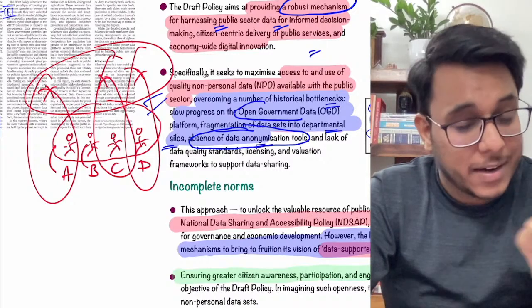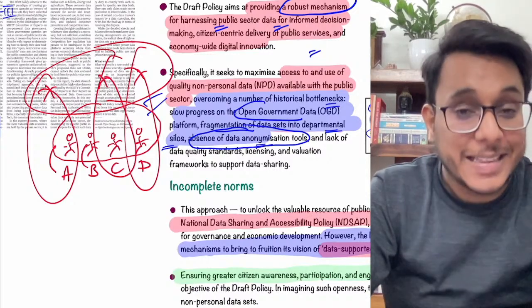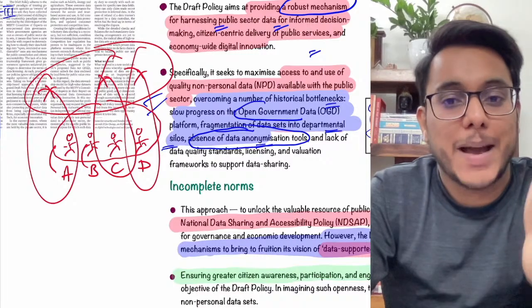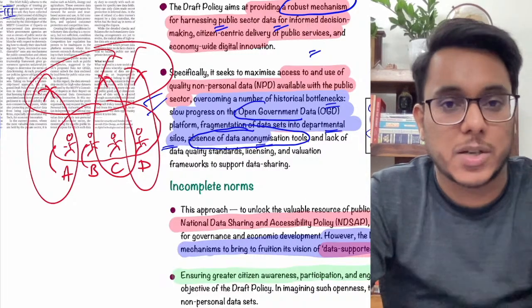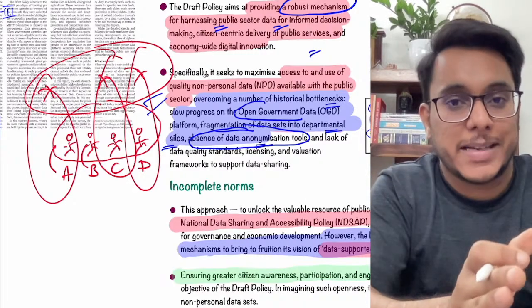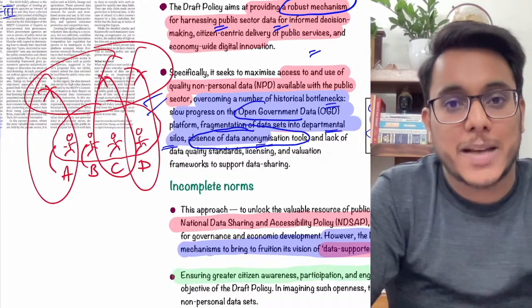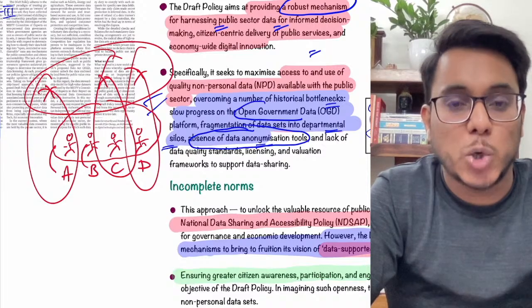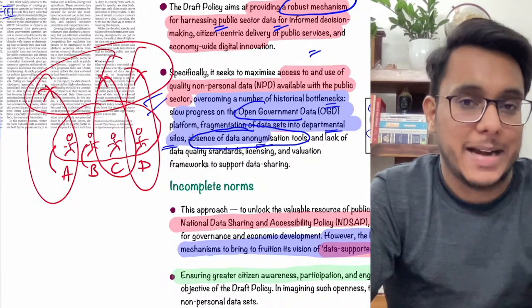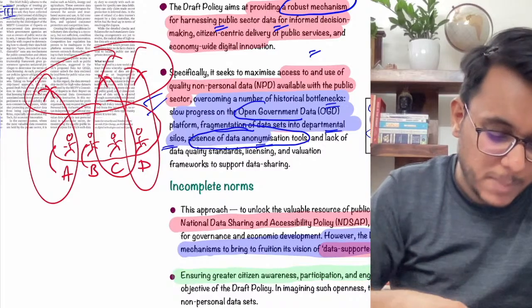You need to strike off that this data was collected from Mr. A, Mr. C or Mr. D. So the data is to be anonymized and the identifiers are to be removed. This anonymization is done by anonymization tools, and the government does not have proper anonymization tools. This is what has been provided.